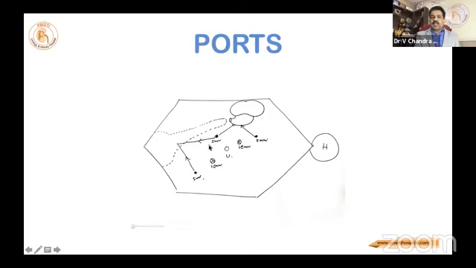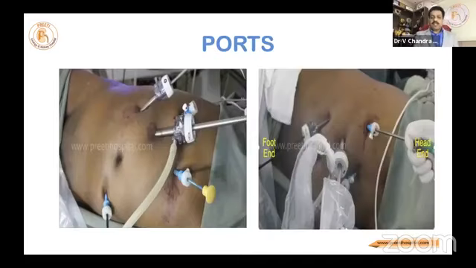Should not be hesitant to dissect carefully. Otherwise, you'll have a lot of spasm, a lot of difficulty in retracting the abdominal wall to go to the pelvis. This is on the right side, the nephrectomy type of ports. On the left side, it is the pelvic type of port.